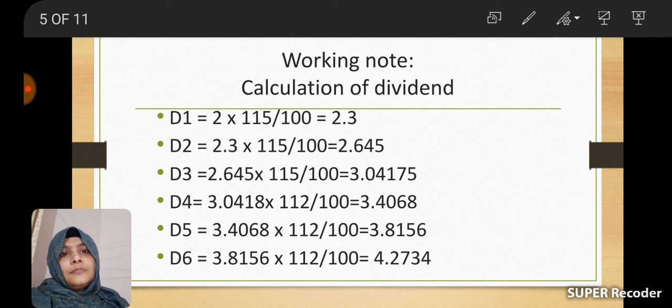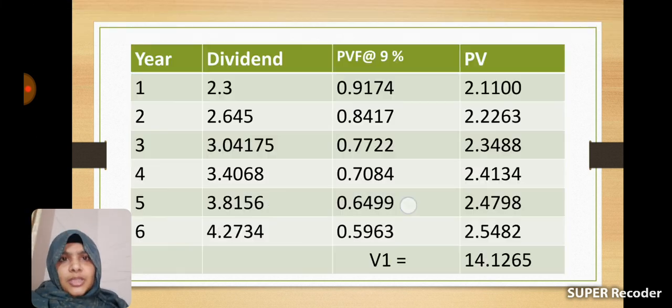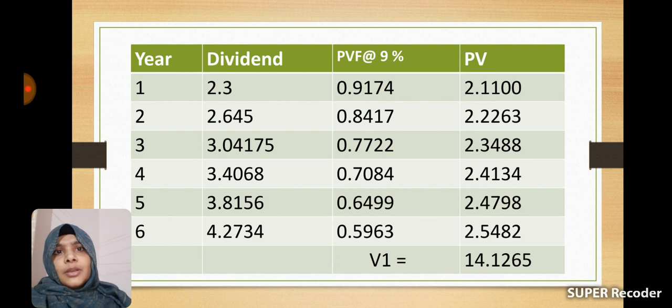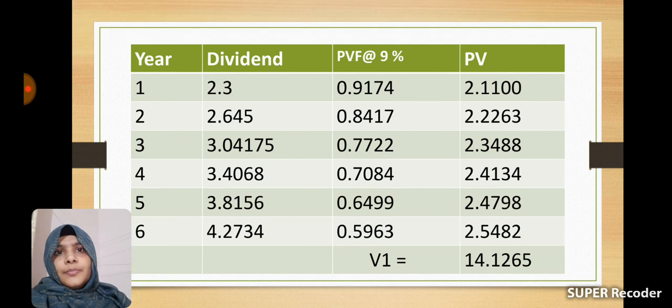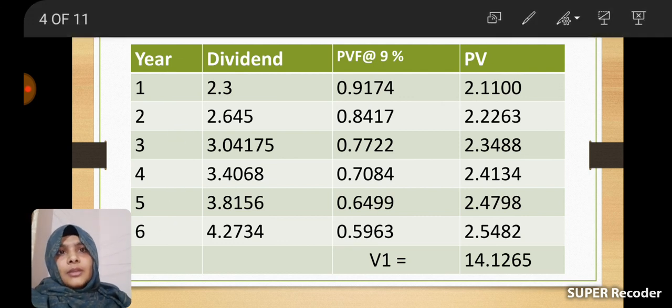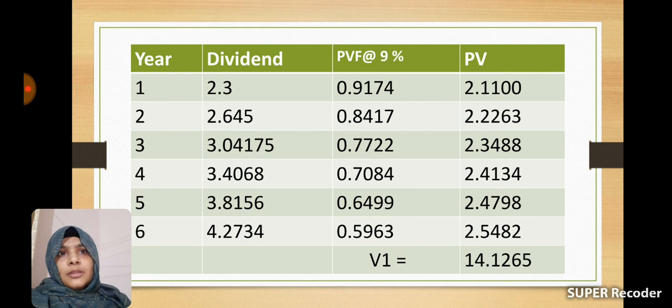Now for calculating V1, the present value of dividends in the supernormal growth period, we need to calculate the present values of the dividends. For that we have provided 4 columns: year in the first column, dividend in the second, and in the third column the present value at the rate of 9%.